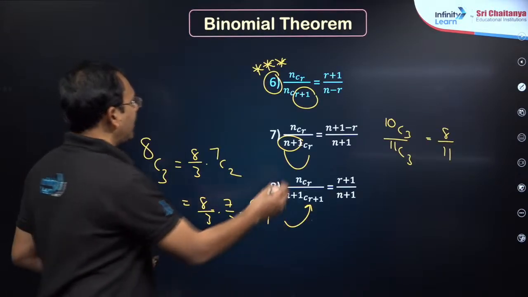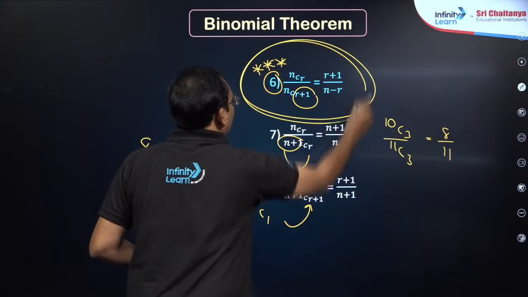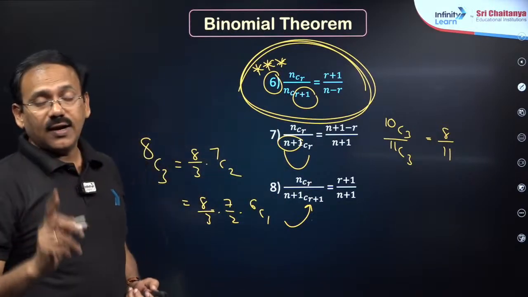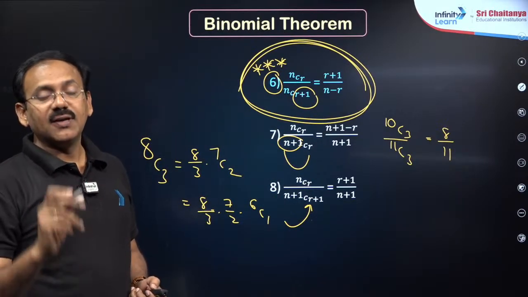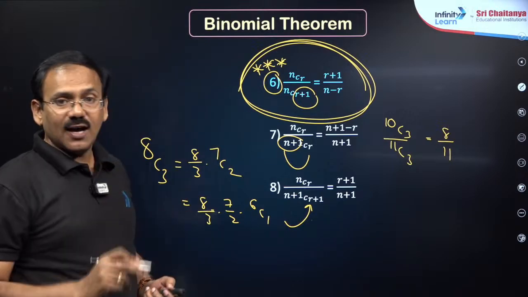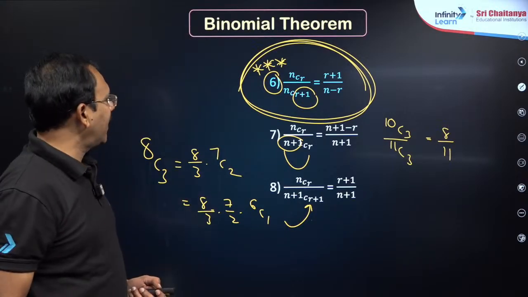But out of all, my dear friends, this is a very important formula which we use in many problems, dear students. Do remember, nCr by nC(r plus 1) is (r plus 1) by (n minus r).